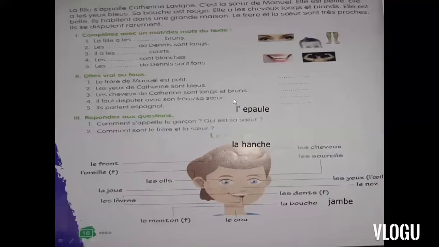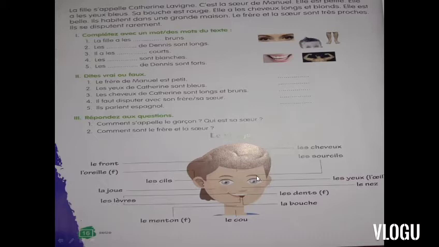Okay, so now we will learn about the face of the boy. There is no masculine or feminine spelling difference here. Now comes the forehead, le front. Now it comes to his ears, which is known as l'oreille.